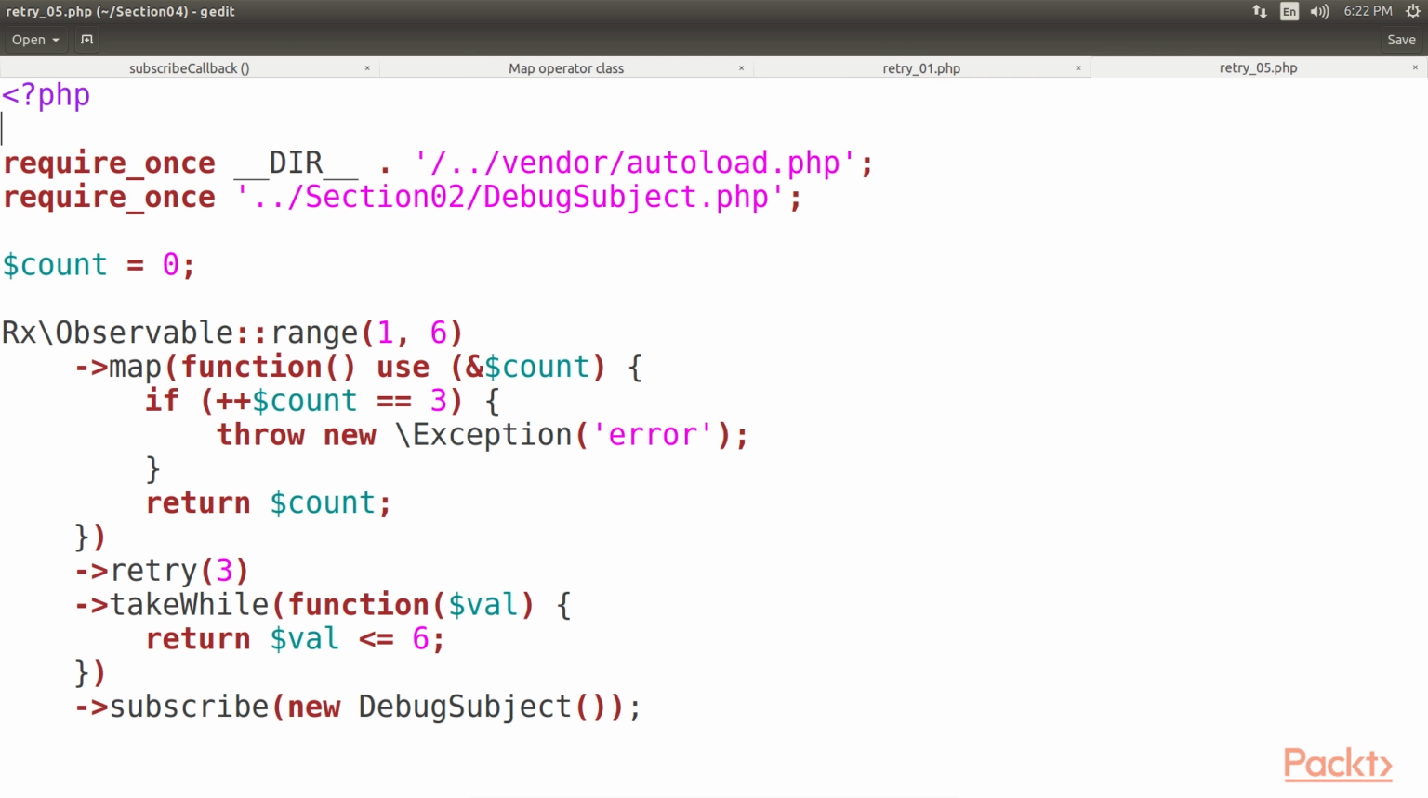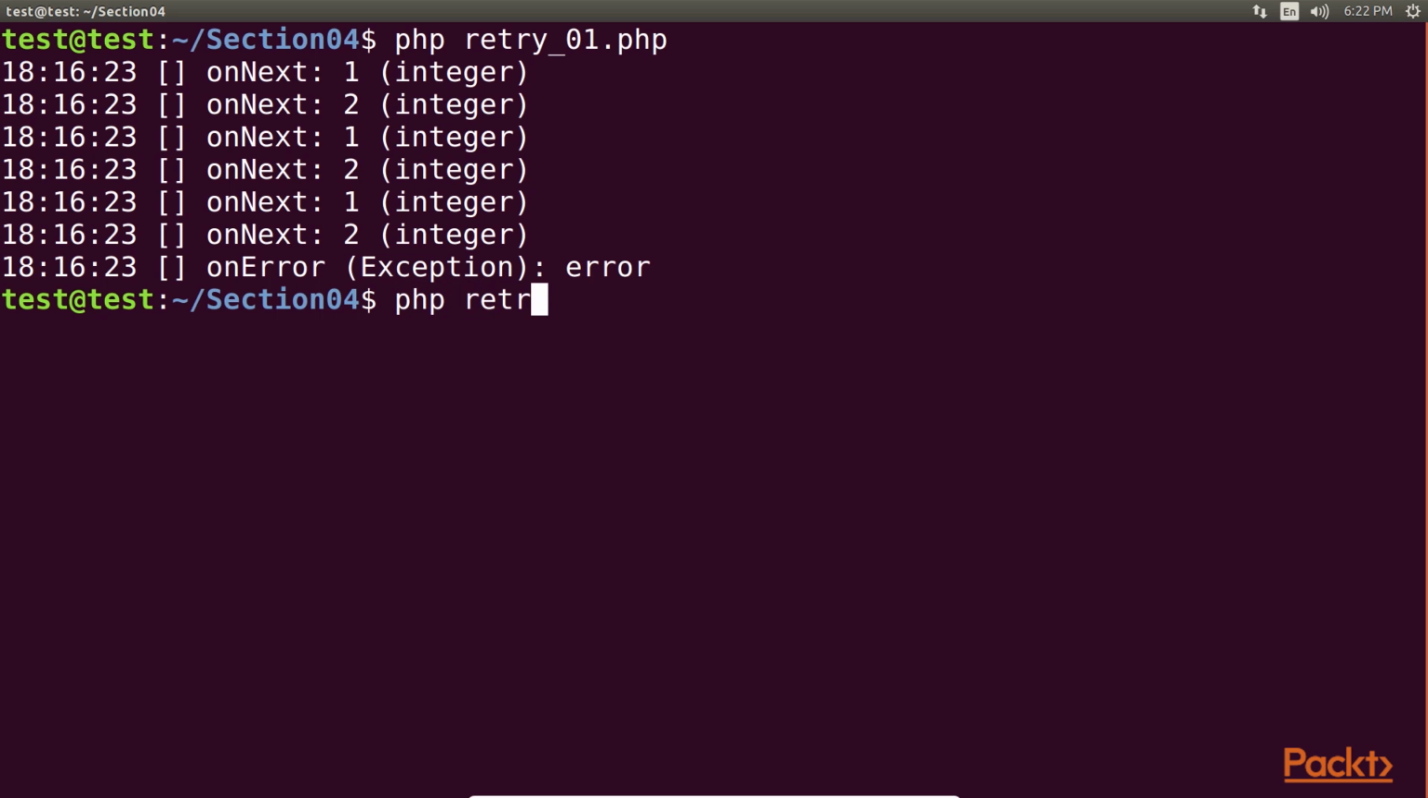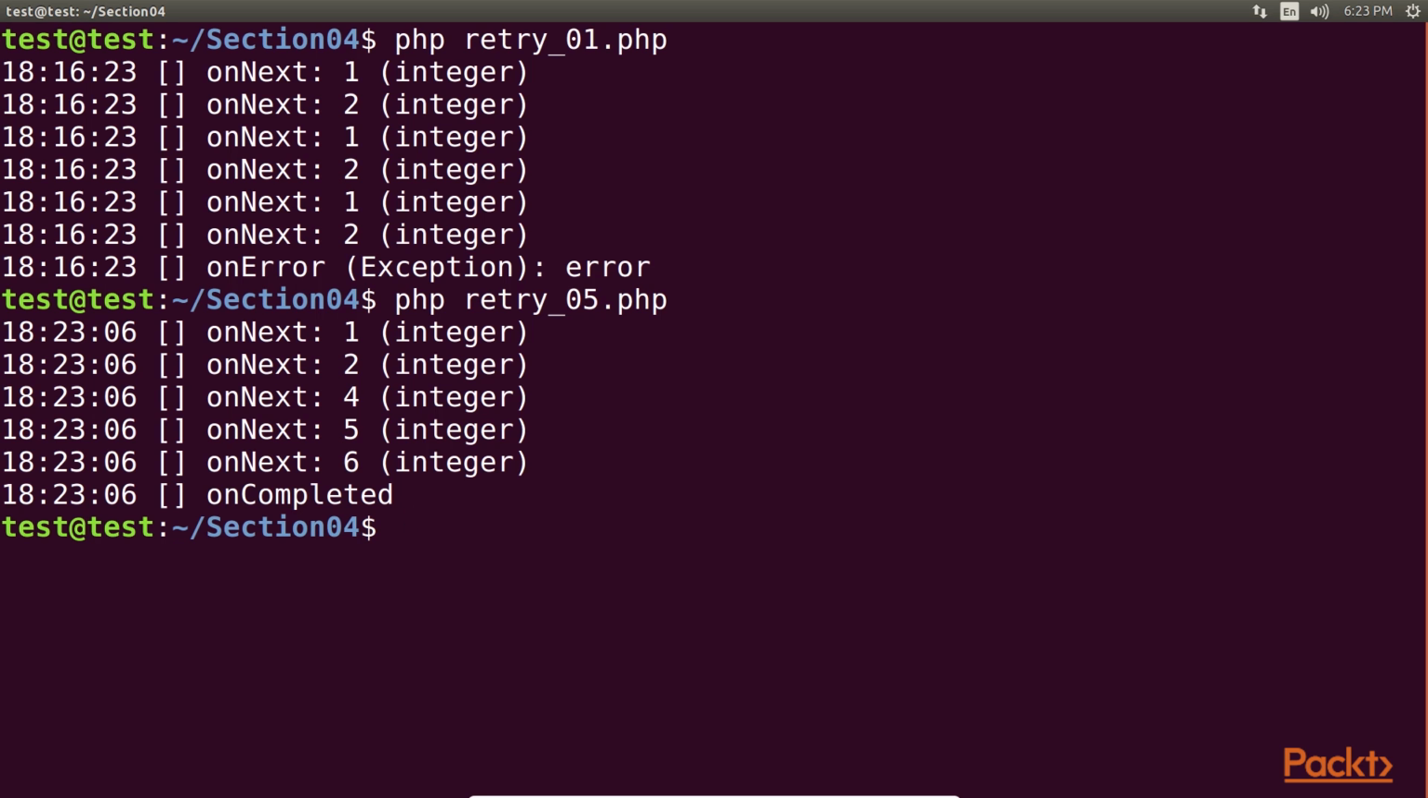Now we see another code example. If we wanted to simulate a situation where we get numbers from 1 to 6 except number 3, we could make an external count variable and increment it, instead of relying on values coming from the range observable. To stop emitting values, we use the takeWhile function, which calls onCompleted when its callable returns false. We run this command. It prints the output. As you can see, the number 3 is not printed. OnCompleted is called at the end of the output.